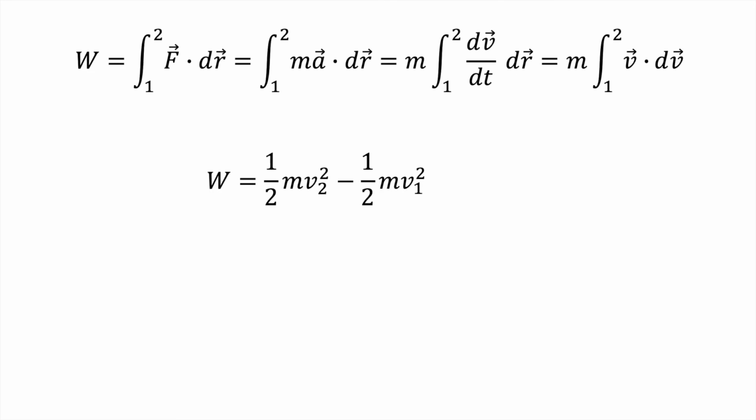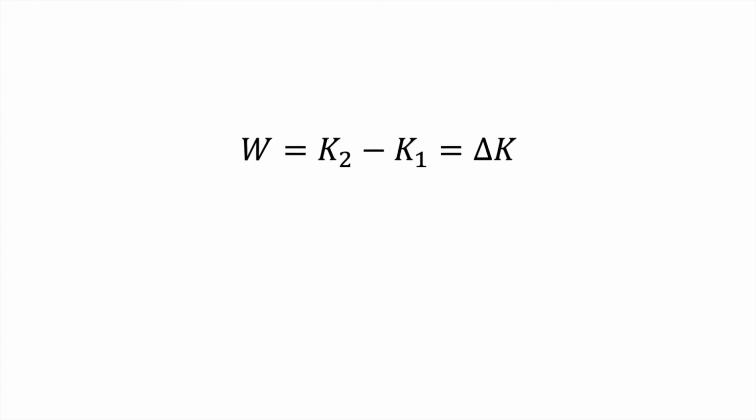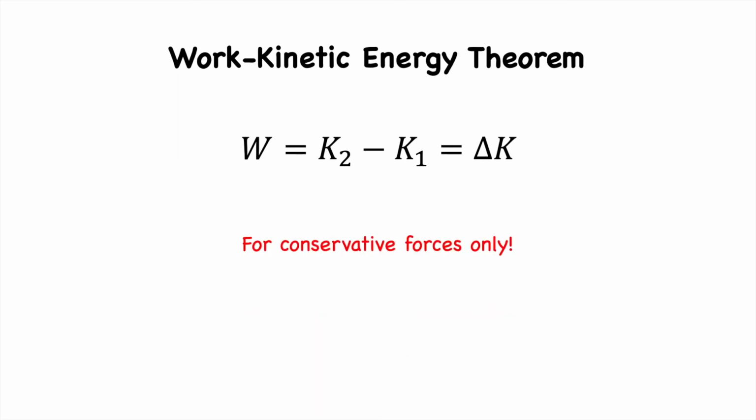The product of the square of the velocity and the mass divided by 2 is what we call the kinetic energy of the system. It is the energy due to an object's motion. So, under conservative forces, the change in kinetic energy of a moving object is equal to the work done on that object. This is known as the work-kinetic energy theorem.